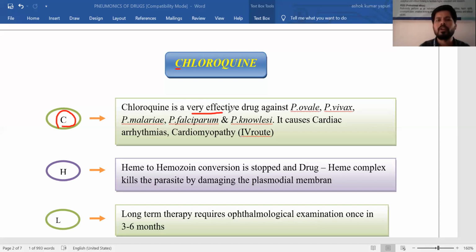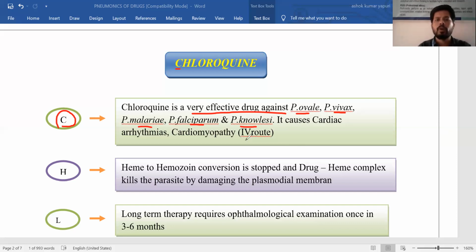a very effective drug against Plasmodium species like ovale, vivax, malariae, and falciparum, and even knowlesi. So generally chloroquine is an effective anti-malarial drug and it is active on a number of Plasmodium species.